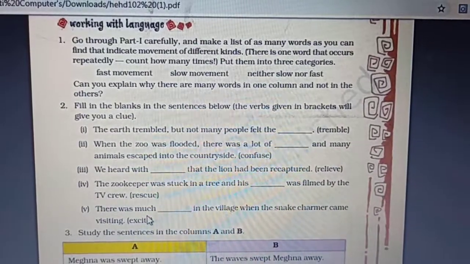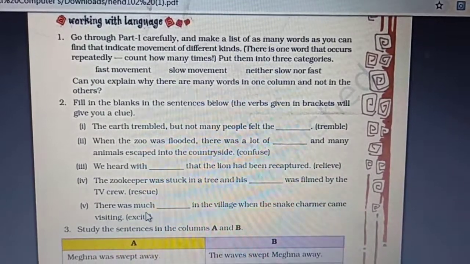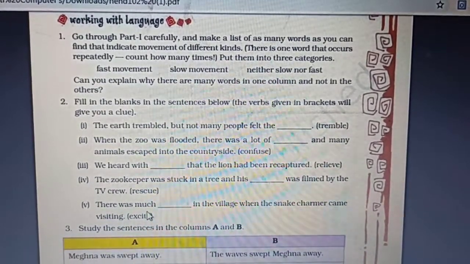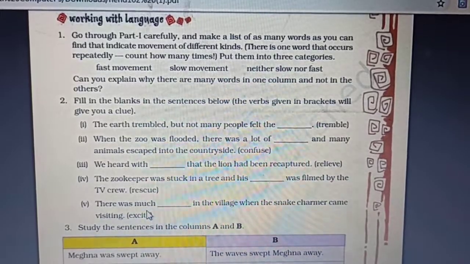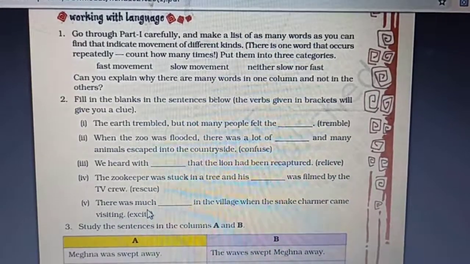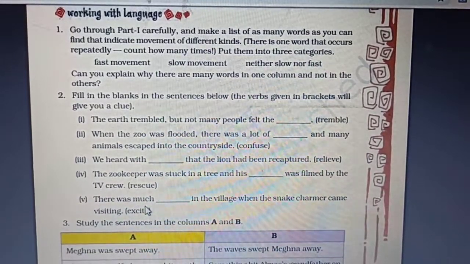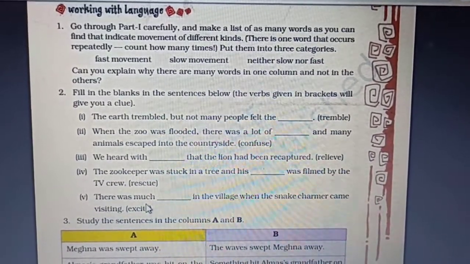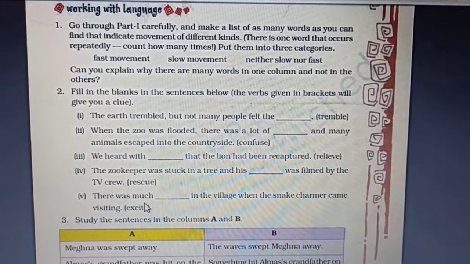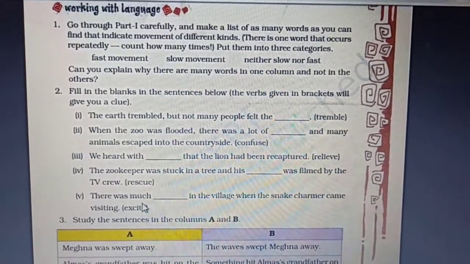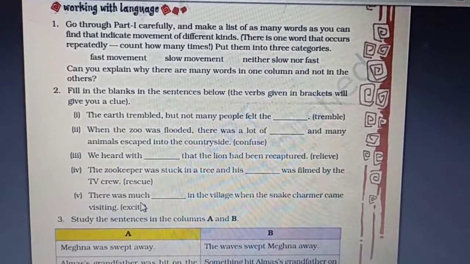Here we have another exercise working with the language. It reads, go through part 1 carefully and make a list of as many words as you can find that indicate movement of different kinds. There is one word that occurs repeatedly. Count how many times. Put them into 3 categories.